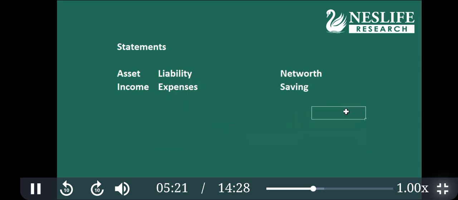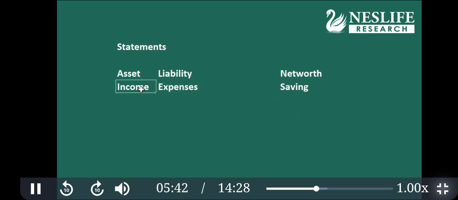So this is one task for you. This is for your own analysis. Where do you stand? What is your value today? You can create a family net worth. It means include assets of all family members staying together. Second, you are going to create an income, expenses and saving statement.